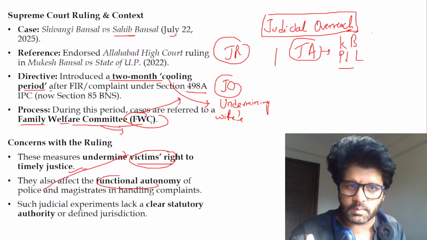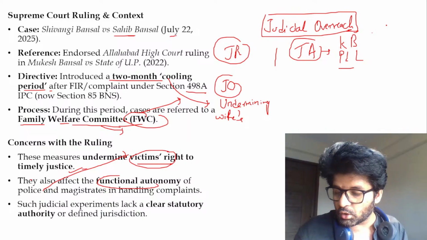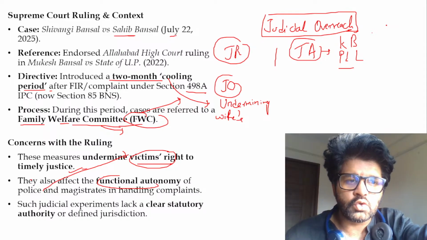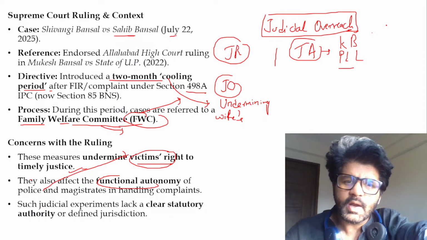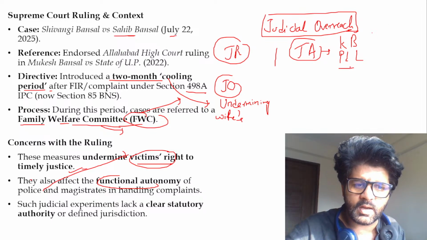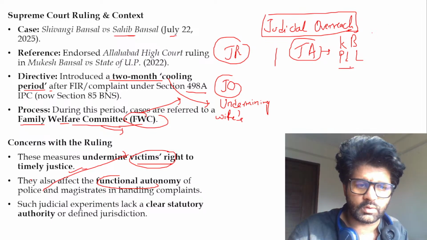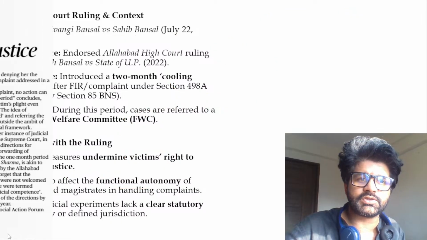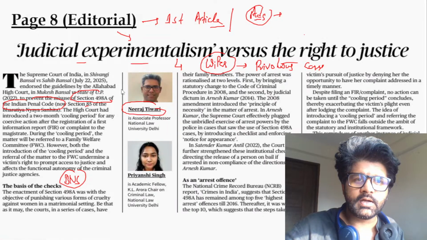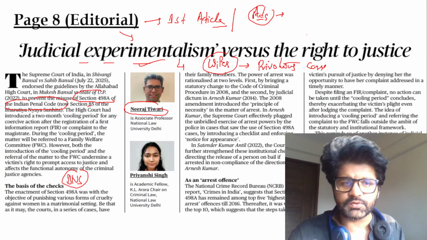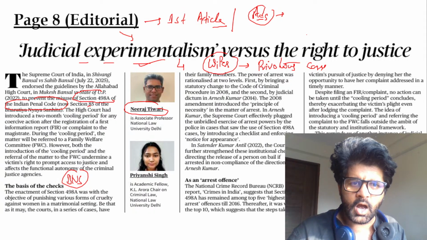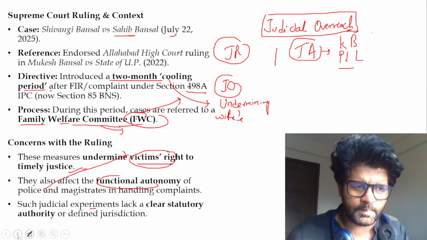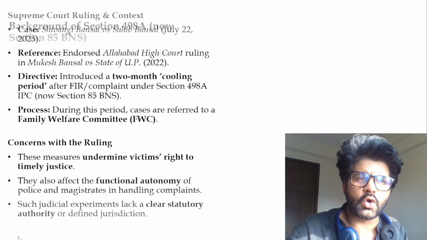We are talking about judiciary here, just like you have created the concept of basic structure. That also you did on your own. That was nowhere written. So again, how far can you do that? Is it allowed? It should be allowed, or it should not be allowed. That is one point which we have to talk about. So such judicial experiment, and that's why if you go back and you see the name of this editorial, the name is Judicial Experimentalism versus the Right of Justice. How much experiment you can do, whether it should be done or not, where there should be a limit. That is what the editorial is talking about.